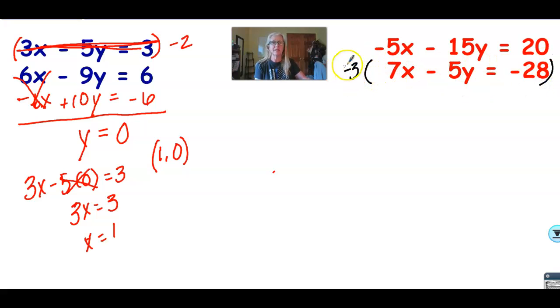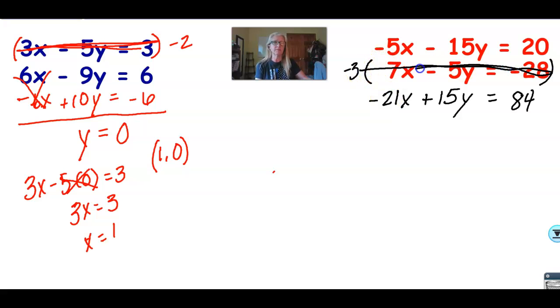Okay. Negative 3 times 7x is negative 21x. Negative 3 times negative 5 is positive 15y. And negative 3 times negative 28, I have this written down somewhere, is 84. I knew I couldn't do that one in my head. So now this middle equation is gone, and I'm adding this equation with this equation.